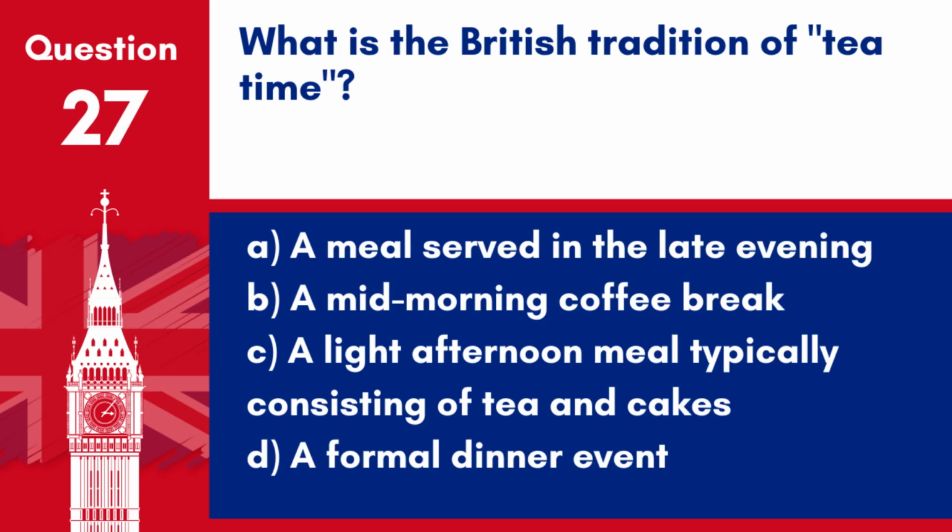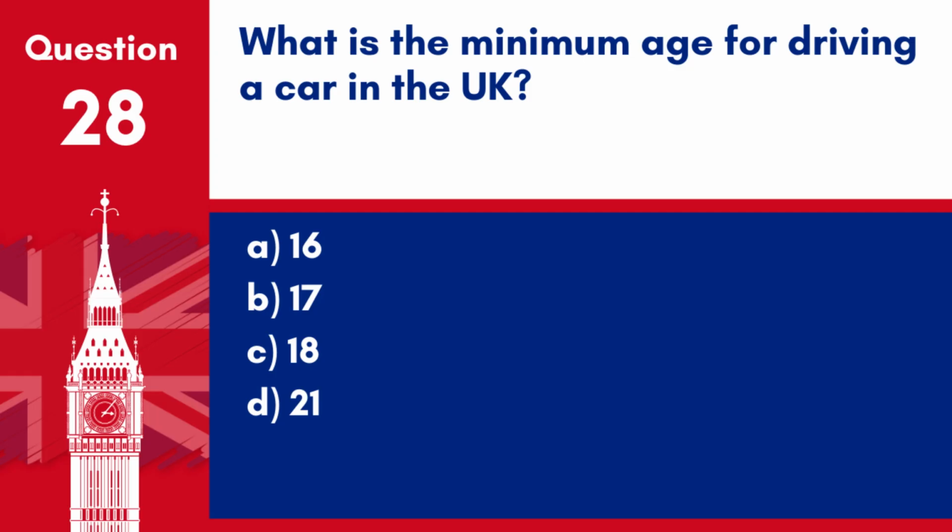Question 27. What is the British tradition of tea time? A. A meal served in the late evening. B. A mid-morning coffee break. C. A light afternoon meal typically consisting of tea and cakes. D. A formal dinner event. Answer: C. A light afternoon meal typically consisting of tea and cakes. Tea time in Britain traditionally refers to a light afternoon meal or snack that includes tea along with cakes and sandwiches.